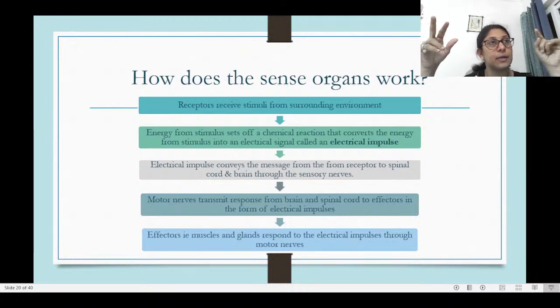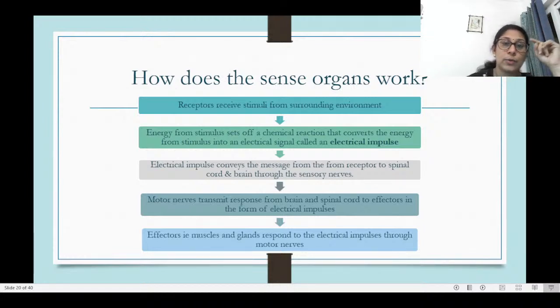So the energy from the stimulus gets converted into chemical energy, which then gets converted into an electrical signal, and it passes on through the neurons or through the nerve as an electrical impulse or a nerve impulse. Now this electrical impulse conveys the message from the receptor to the spinal cord and the brain through the sensory nerves.